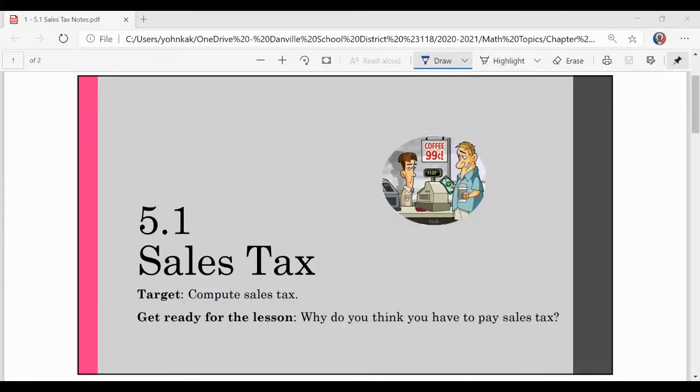All right, hey kids, welcome to section 5.1, sales tax. Today we're going to learn how to compute sales tax.